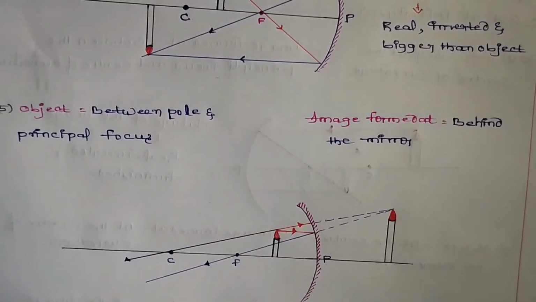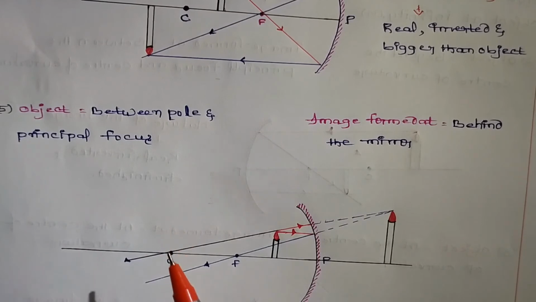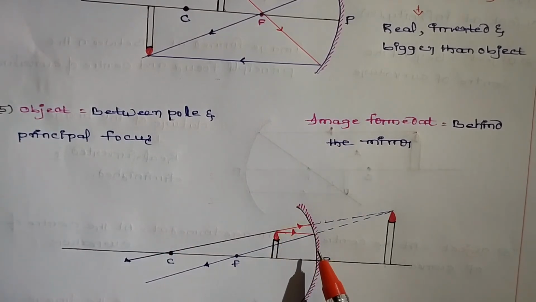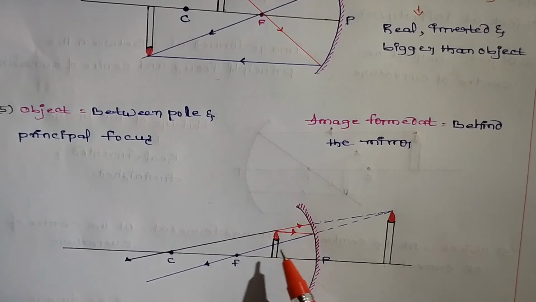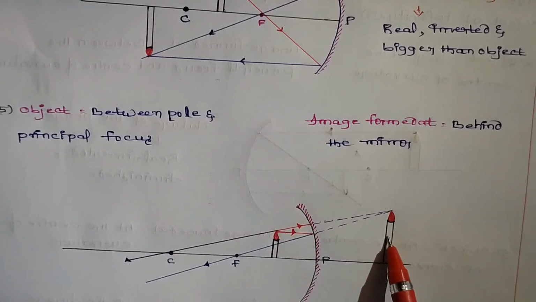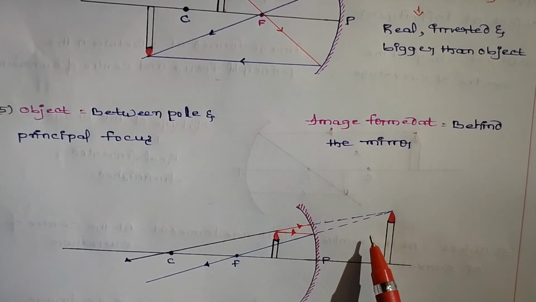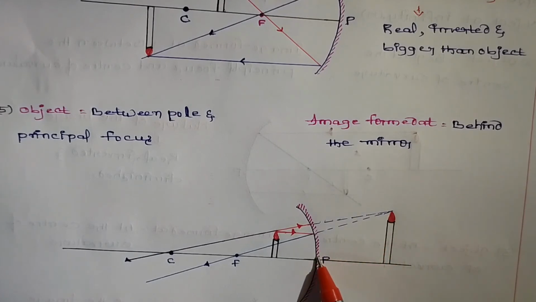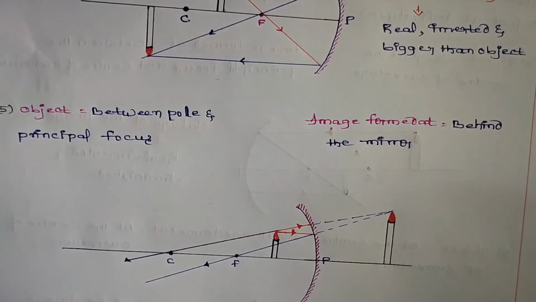Next, in another case, here this is the special case. If we place the object between pole and principal focus, we will get the image behind the mirror. Already I discussed this topic in a previous video: when the concave mirror is placed very close to the object, a virtual and magnified image, meaning big image, is formed.